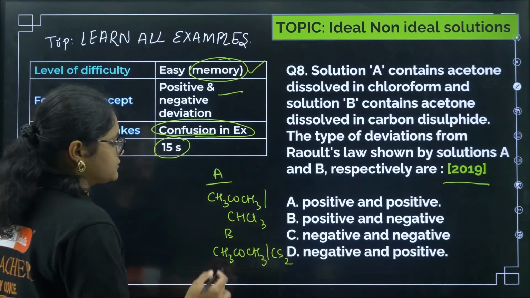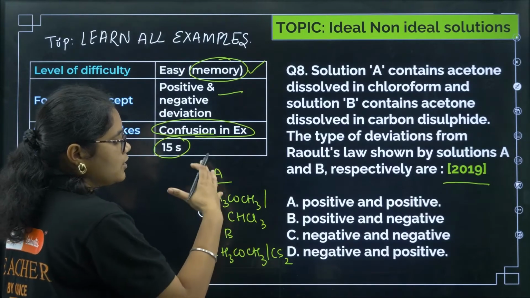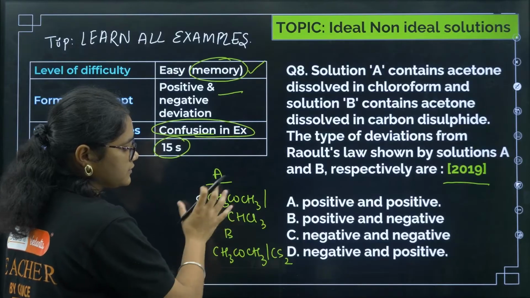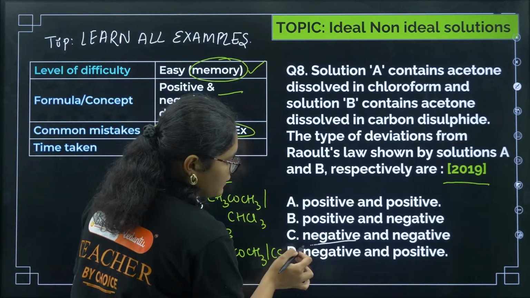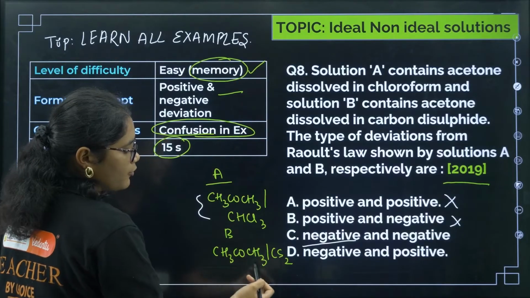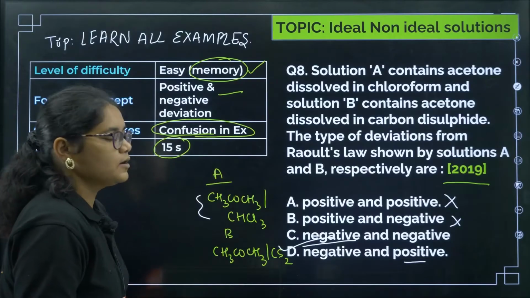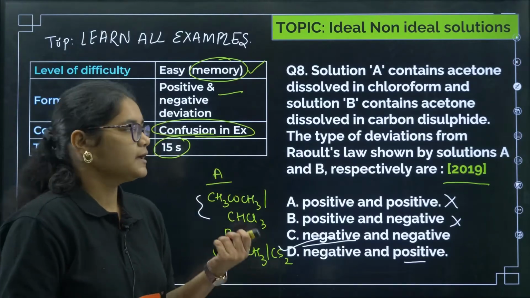So now if you see the first one, here what will happen? There will be hydrogen bonding, intermolecular forces will increase, so this will have negative deviation. So we can eliminate the first two, and for the other there is no such bonding, that is positive deviation. So the correct answer for this question will be option D.